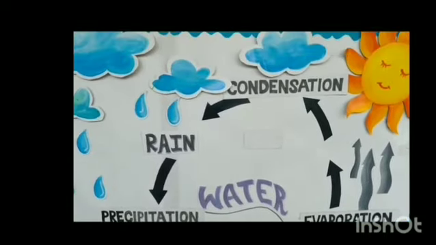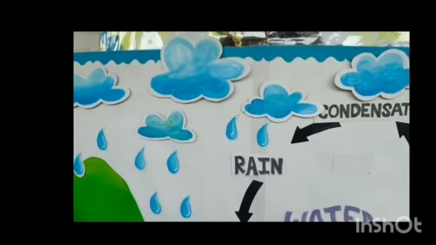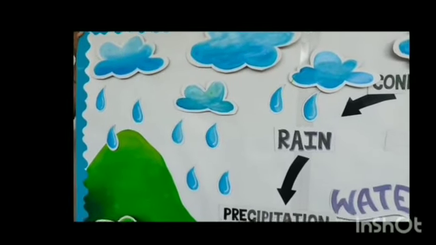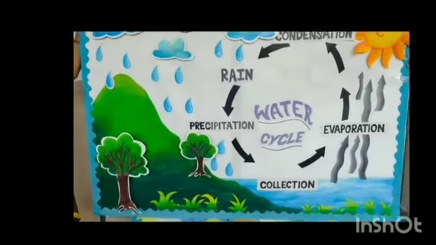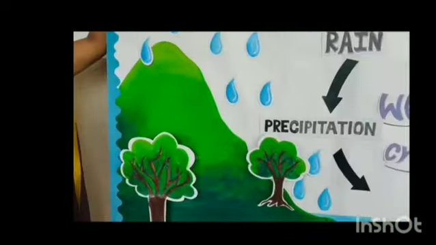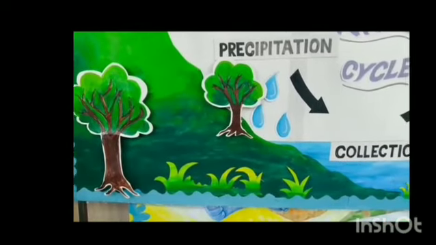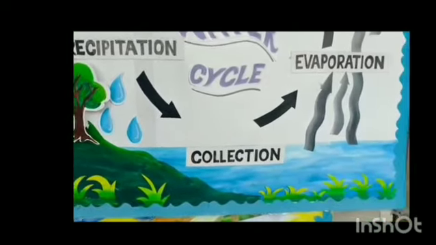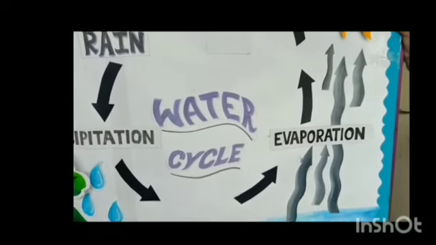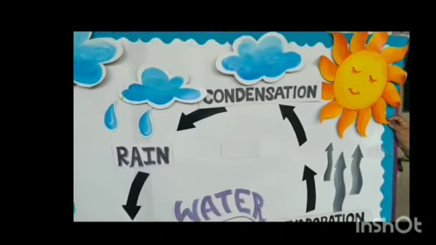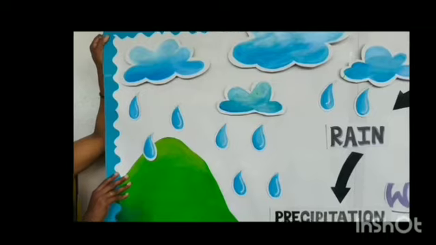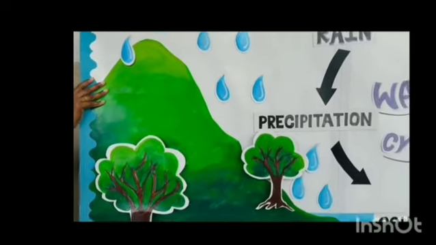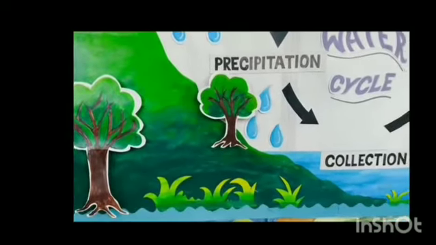This process of water changing from vapors to water is called condensation. And when these clouds turn heavy, then they break down in the form of rain, snow.